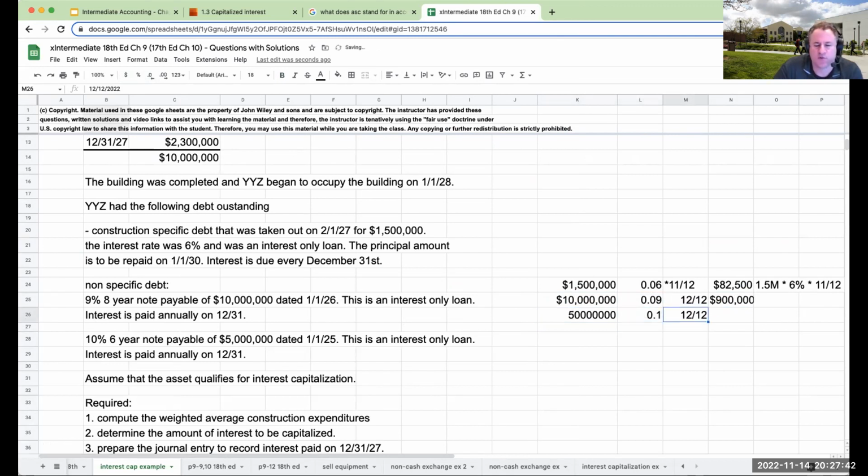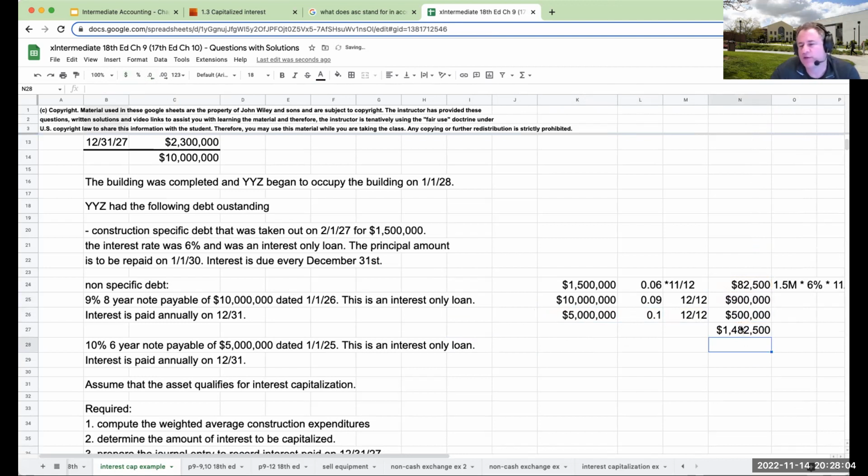And this is also going to be 12/12 because this is dated 1/1/25. And this is 500,000. So the total cash paid for interest during the year is going to be 1,042,500.